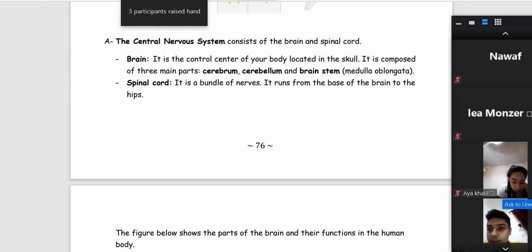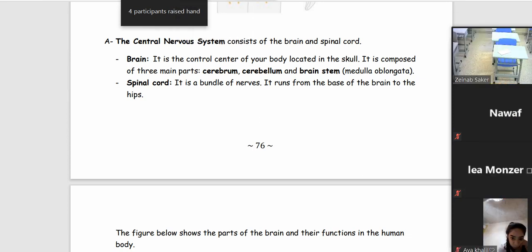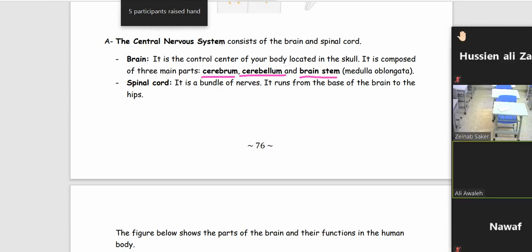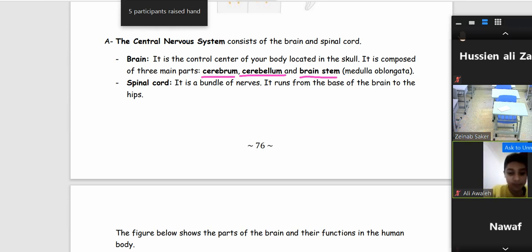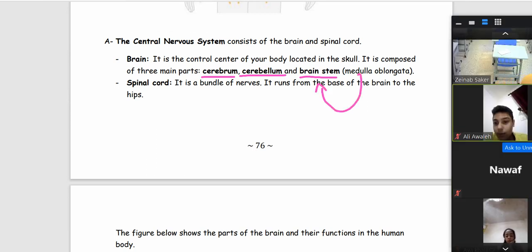Ali, can you name the 3 main parts of the brain? Yes, brain stem. Cerebellum. Excellent, Ali. Thanks a lot. So I have 3 parts of the brain. These parts are cerebrum, cerebellum, and medulla oblongata. Medulla oblongata is known as the brain stem.